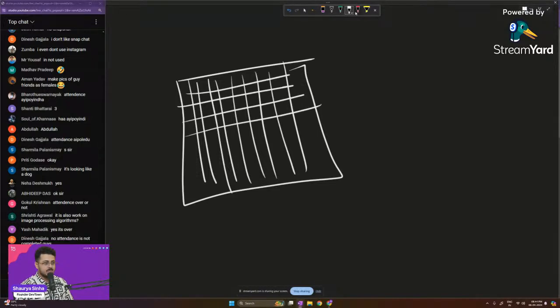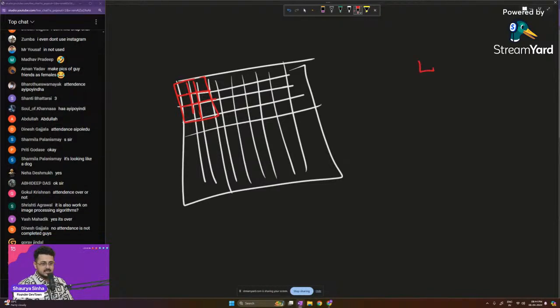You take the matrix multiplication of all these pixels, and then you put the answer right over here. Now, if there is a vertical line, it will give you a certain value that identifies that in this particular area of your image, there is a vertical line.